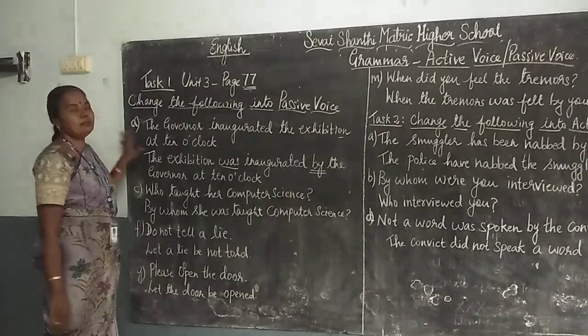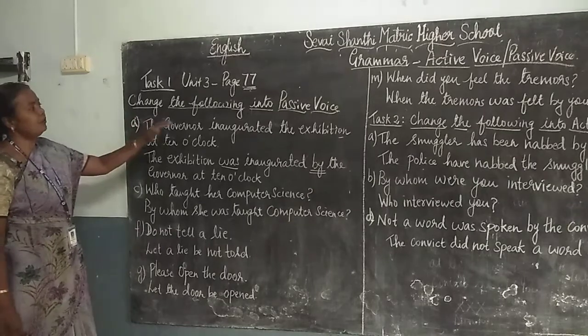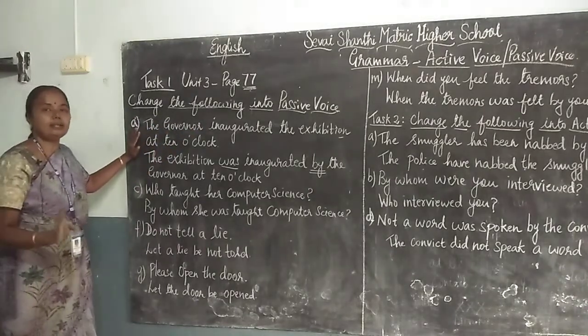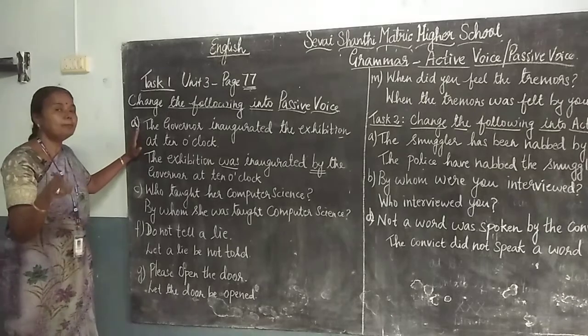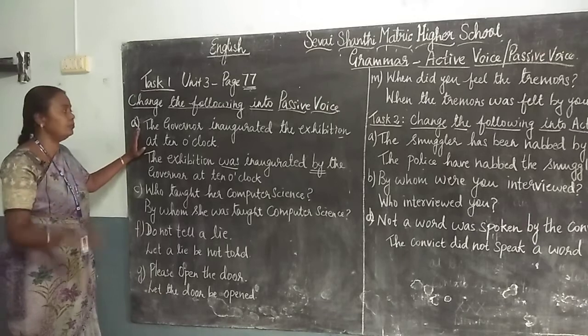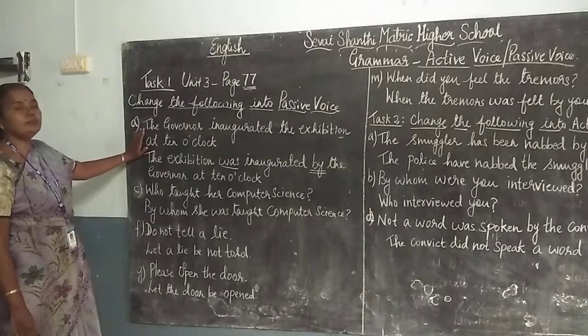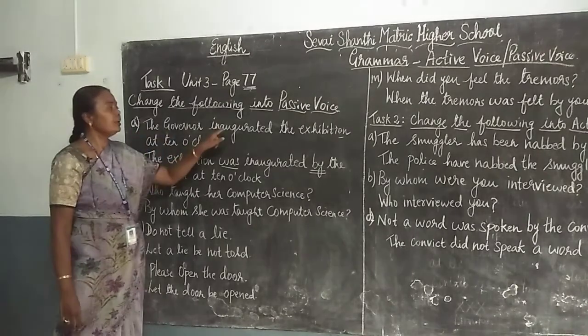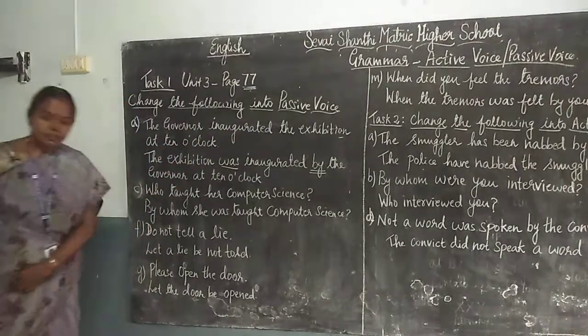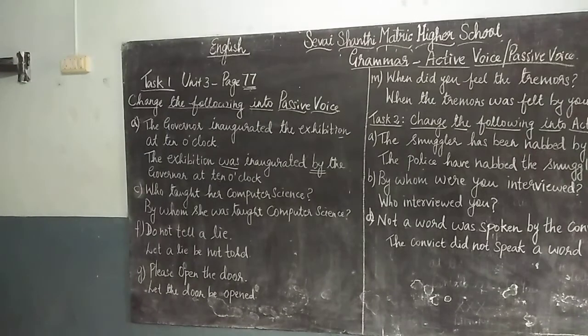Okay, let us see some examples here. Change the following into passive voice. Generally the sentence given is in active voice. In passive voice you will see "by". That word "by" gives you a clue that the given sentence is in passive voice. Here no "by" is there, so it is an active voice. The governor inaugurated the exhibition at 10 o'clock.